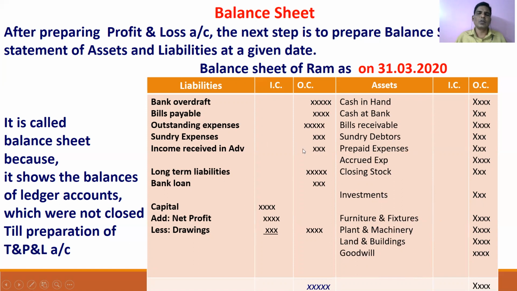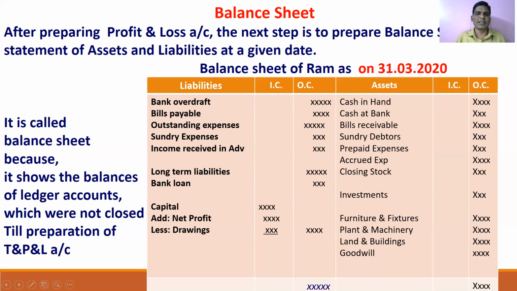And there is one concept called marshalling of the balance sheet. The balance sheet is arranged in two orders: order of liquidity and order of permanence. If the balance sheet is arranged in order of liquidity, the best example is here: current assets, fixed assets, current liabilities, long-term liabilities.